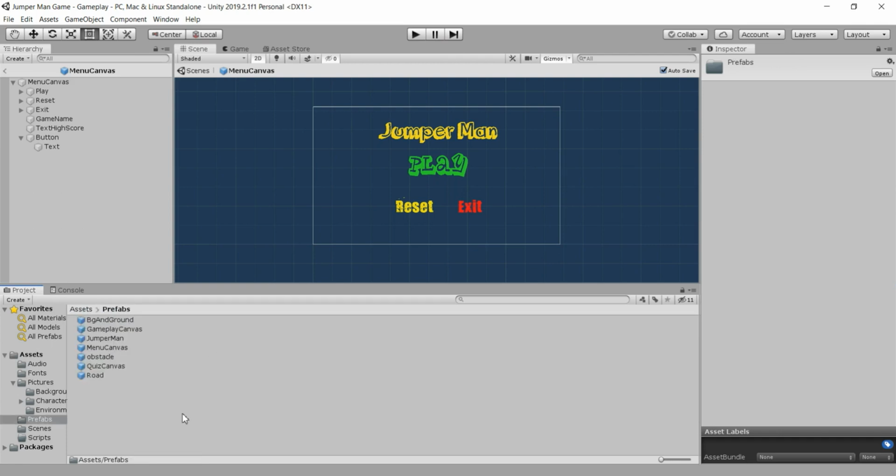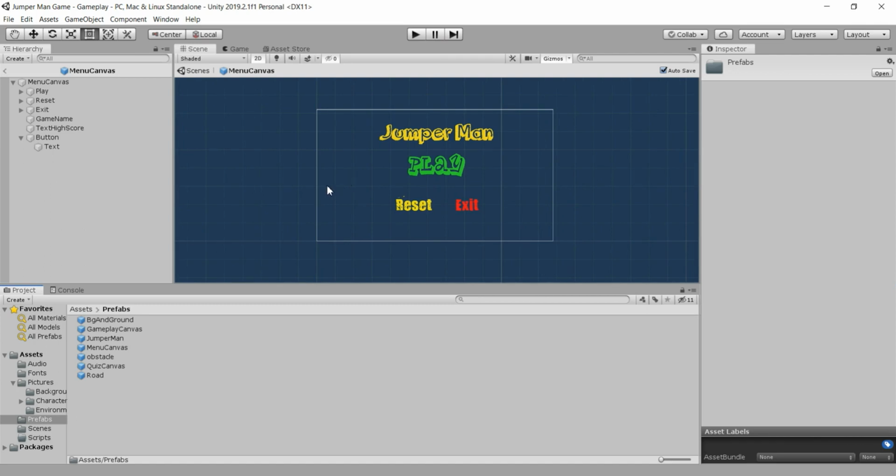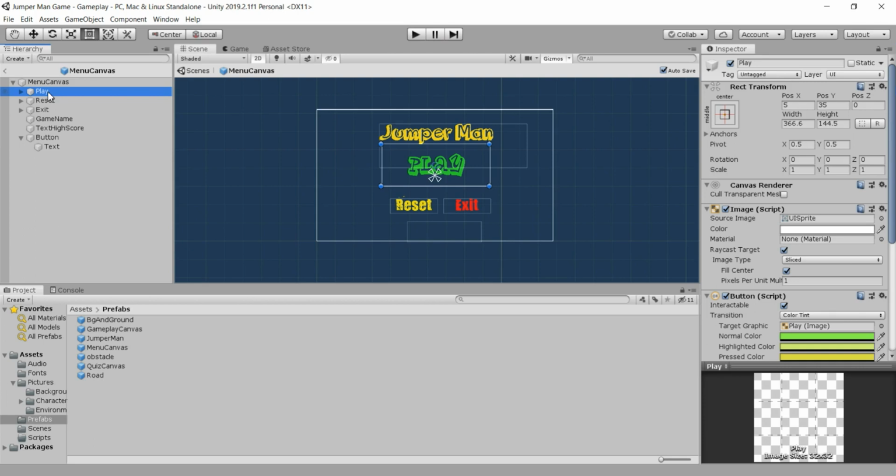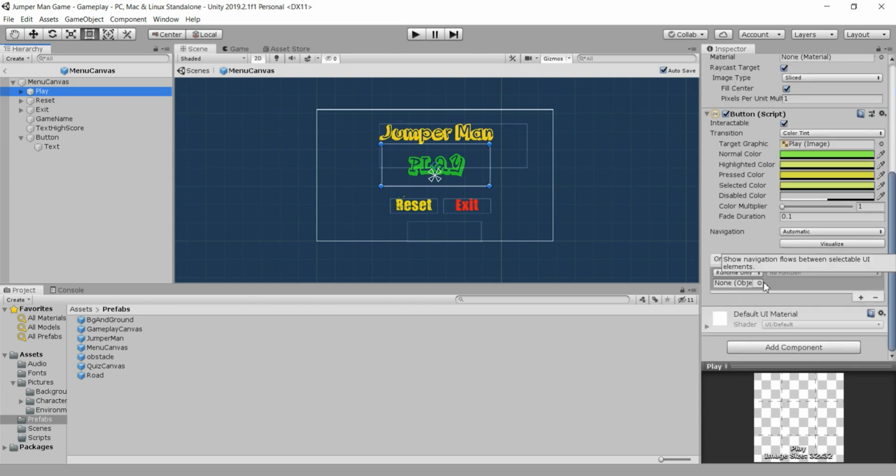And also these prefabs I prepared for you, so I imported this menu canvas just in this main menu scene. So when we go into this main menu canvas, we see that we have a play button, that is simply a button right here, and we need to add a function to that button, but that later on.